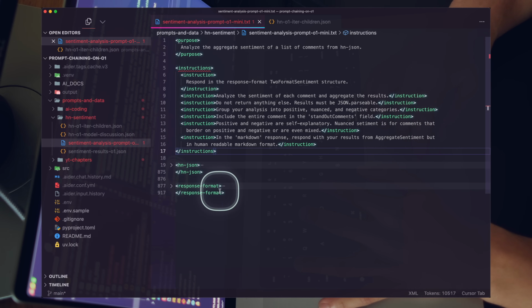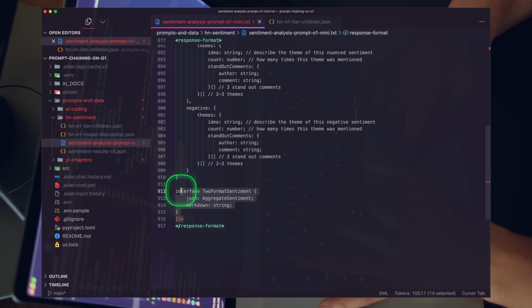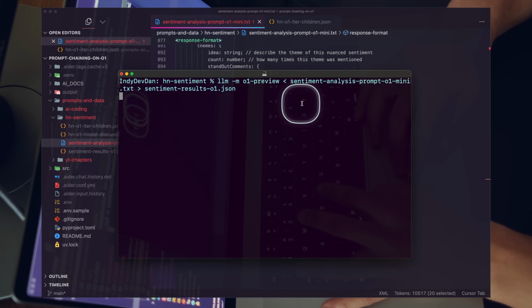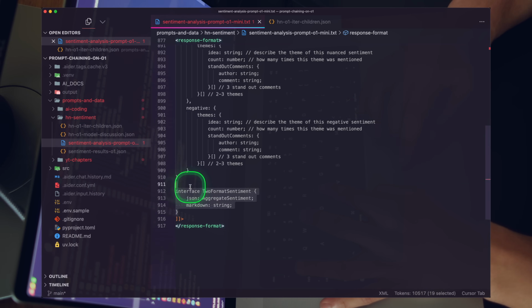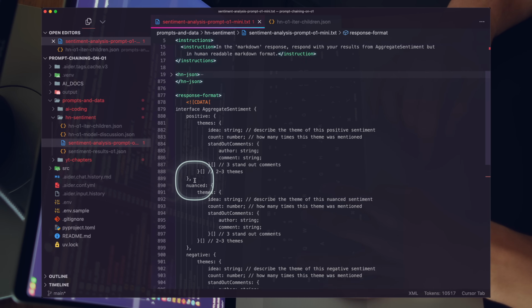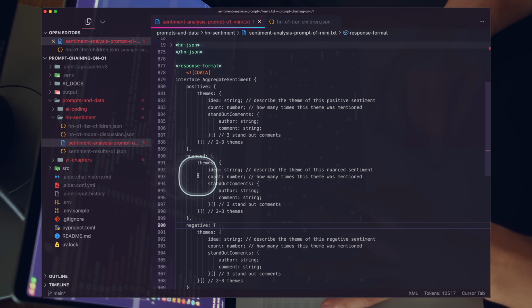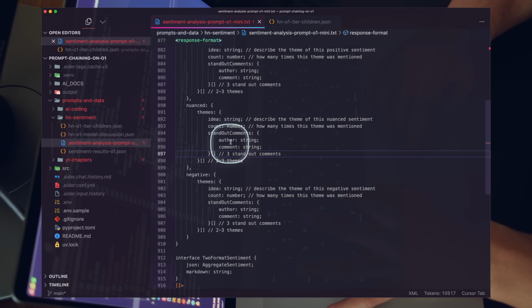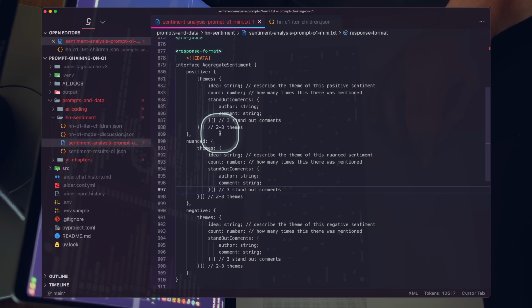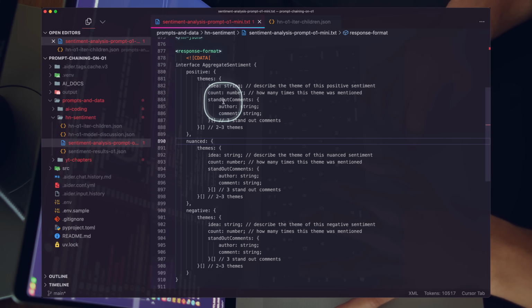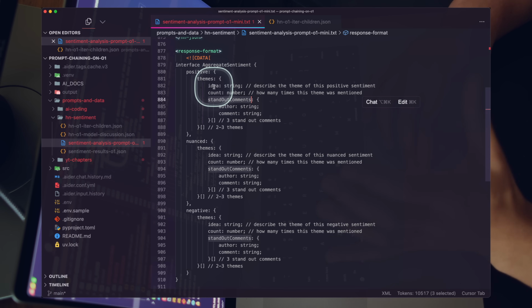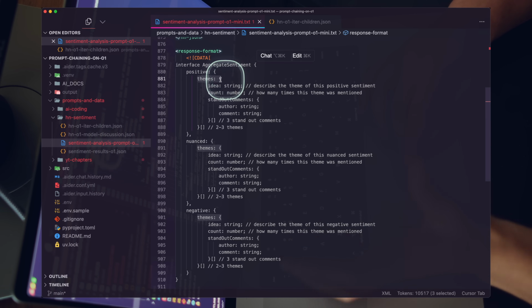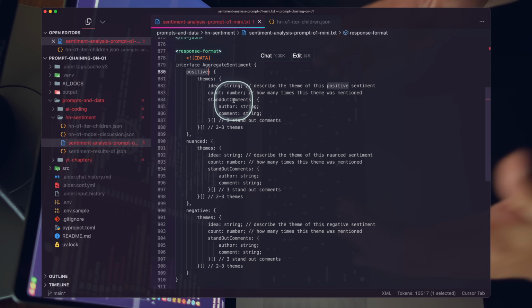Part of the complexity in this prompt is that this response format is asking for a lot, right? I can guarantee you this is going to run for 2, maybe 3 minutes based on all my work with this model so far. Think about what this is asking. First off, do a sentiment analysis with positive, negative, and nuance. This is a newer idea. Comments on each one of these. I probably could have pulled it out into a separate type, but I just placed it all here. And I want some standout comments that reflect the idea that creates the theme, and it has to be positive. So this is an action-packed prompt.